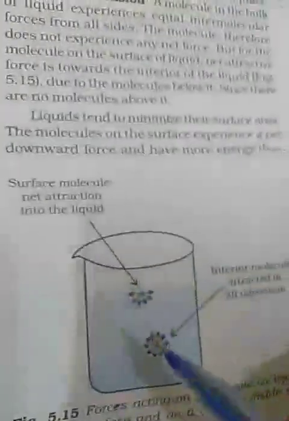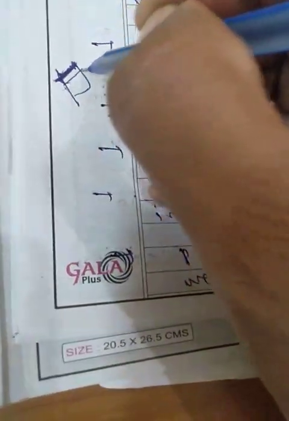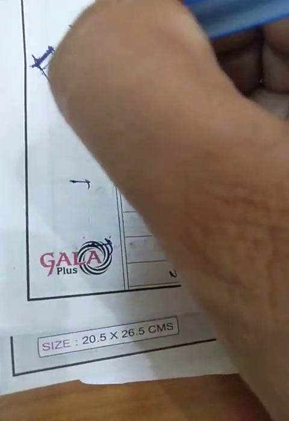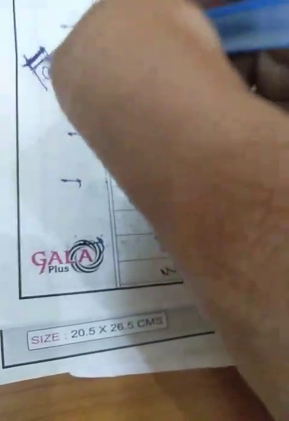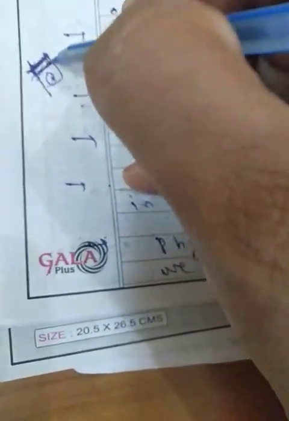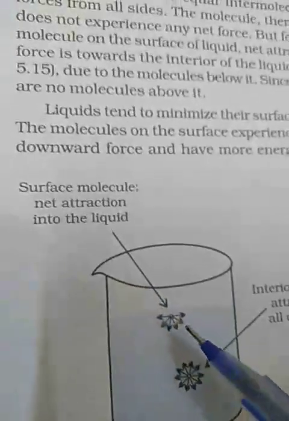See here in figure 5.15. Interior molecules are attracted in all directions. The molecules which are inside, but the molecules which are on the surface, they feel surface tension. These molecules are not attracted into the liquid equally.